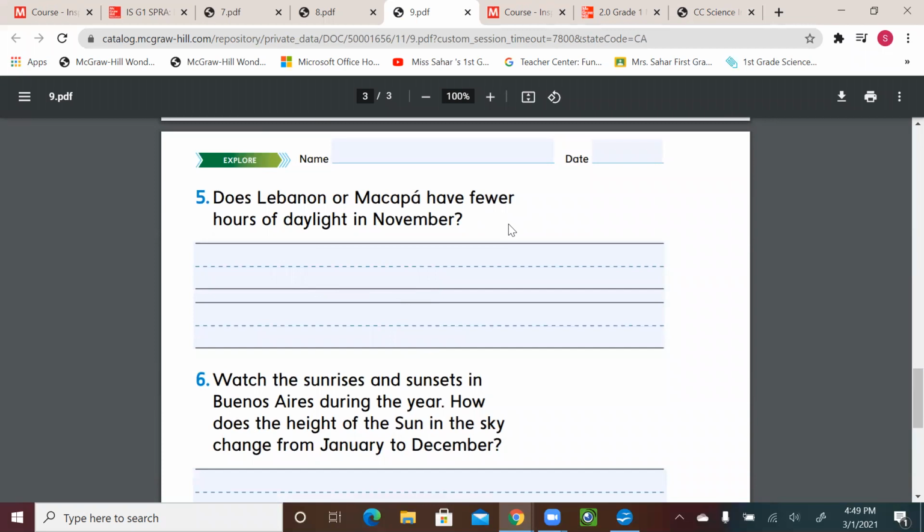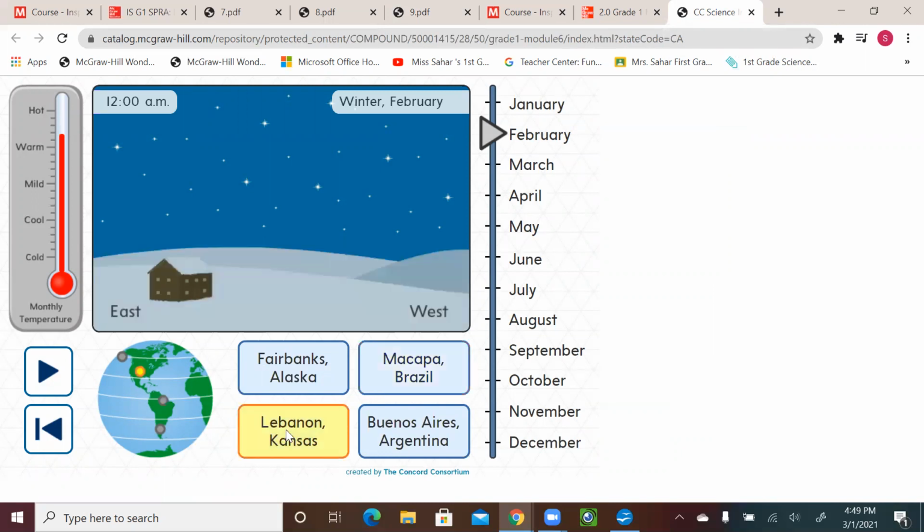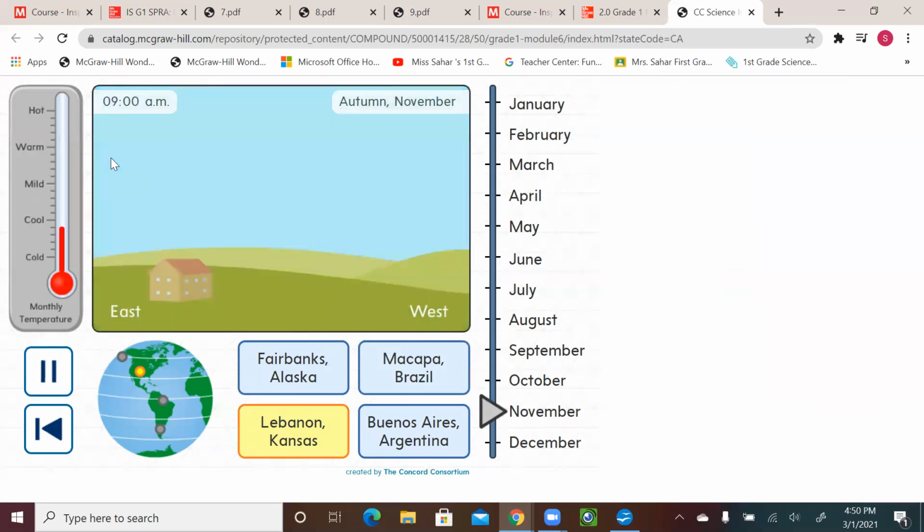Okay, does Lebanon or Macapa have fewer hours of daylight in November? So we'll go up here. We need to compare between Lebanon, right? And Macapa. So these are the two cities that we need to see have fewer hours of daylight in November. So let's see, go for November, and then let's play and see the hour.